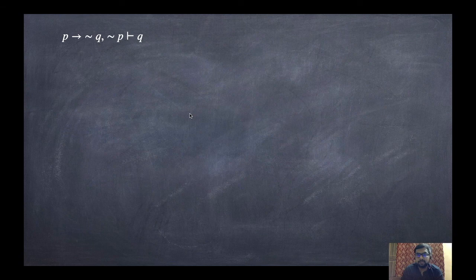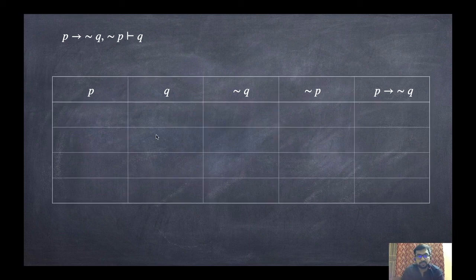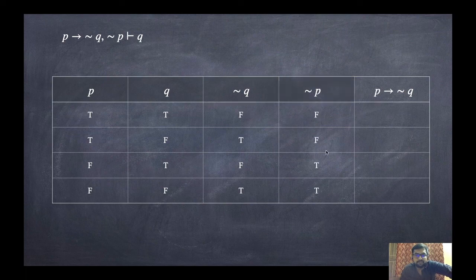We will create the truth table: P, Q, not Q, not P, and P implies not Q. Now in this example, we will check this without using that theorem. That means we will not check whether it is a tautology or not, just the simple definition. Here two statements are there, so there will be four possibilities: both true, both false, TF, FT. Now what will be not Q? TF, TF, so that means FT, FT. What will be not P? TTFF, that means FF, TT.